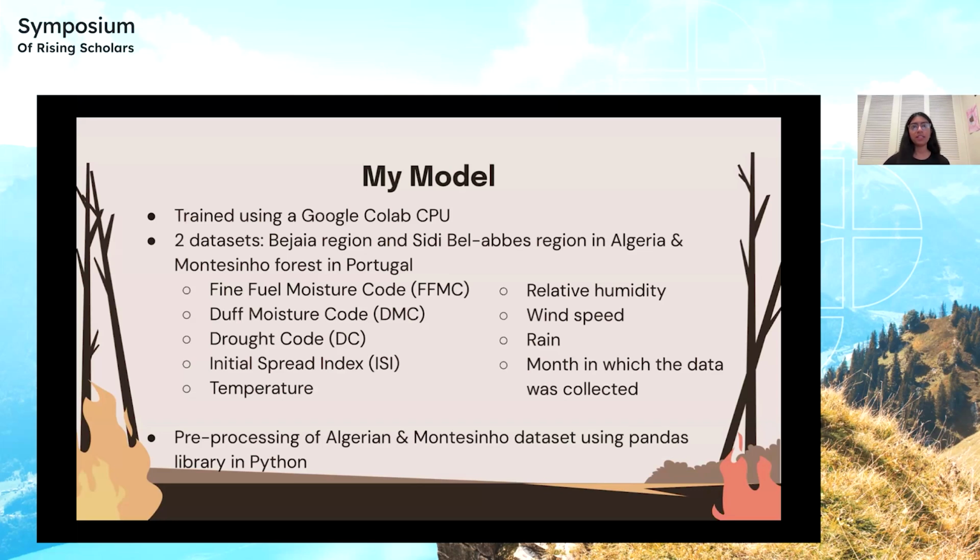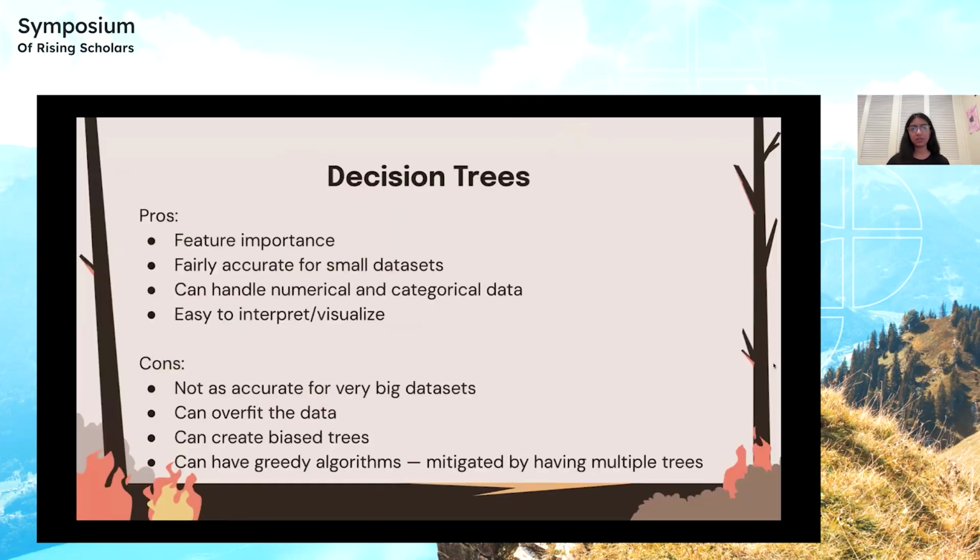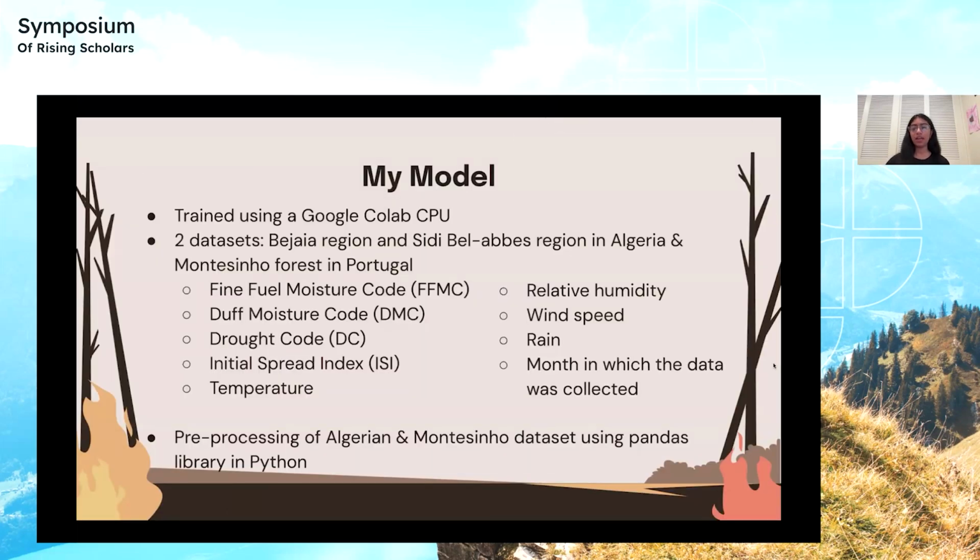The factors that I used in order to predict my outcome were the fine fuel moisture code, which is basically a numerical rating for the amount of fine fuel in the air. So the higher this numerical rating, the more likely that fire will occur. The Duff moisture code, the drought code, initial spread index, temperature, relative humidity, wind speed, rain, and the month in which the data was collected.